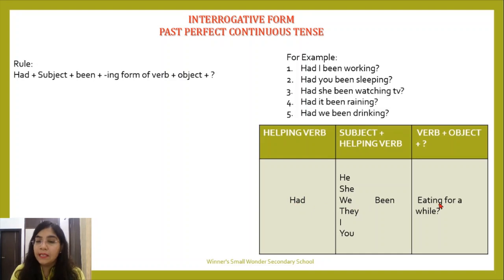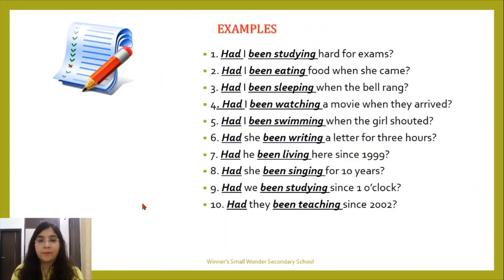Had we been eating for a while? Had they been eating for a while? Had I been eating for a while? Had you been eating for a while? I hope this is very simple. Now let's look at the examples.